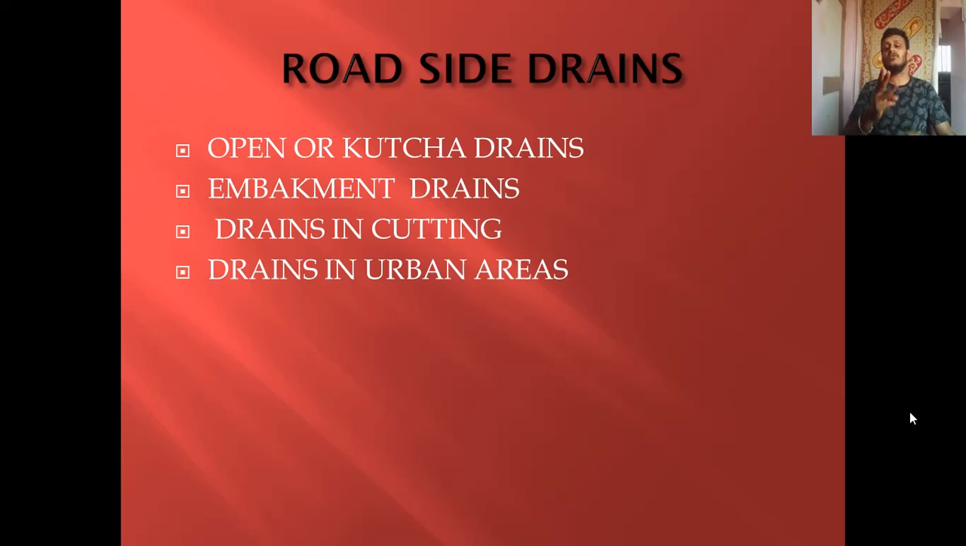So next, the second component is side drain. As we know, the surface drains consist of three components. One is camber that we already discussed, the second one is side drain, and the third one is cross drain. Now we shall see the side drain. The side drain may be of the following types: one is open or kacha drain, the second one embankment drain, the third one drains in cutting, and the fourth one is drains in urban areas. We shall discuss them one by one.